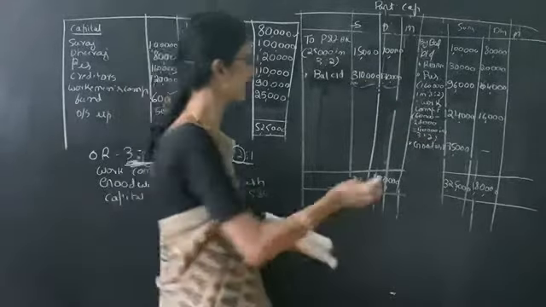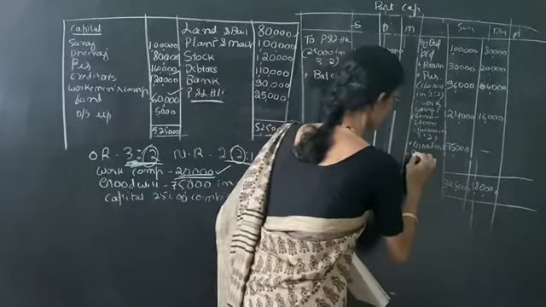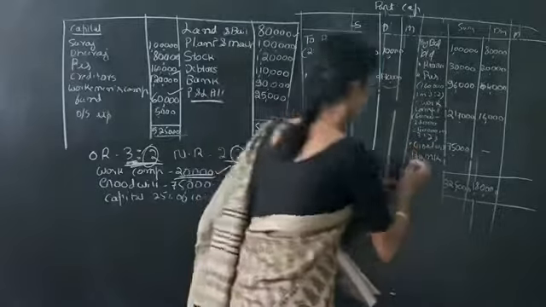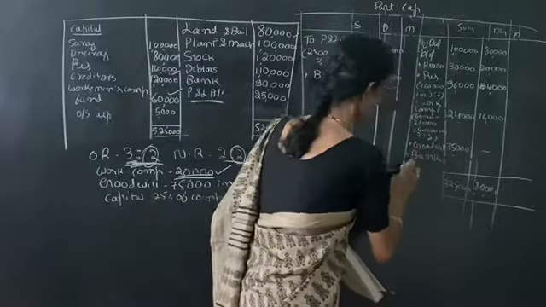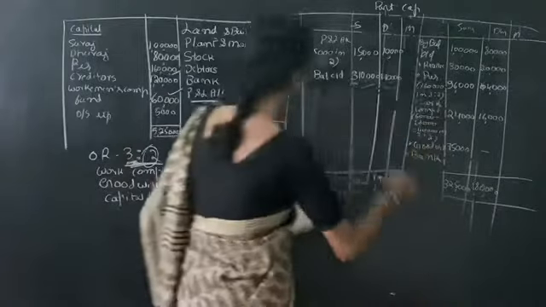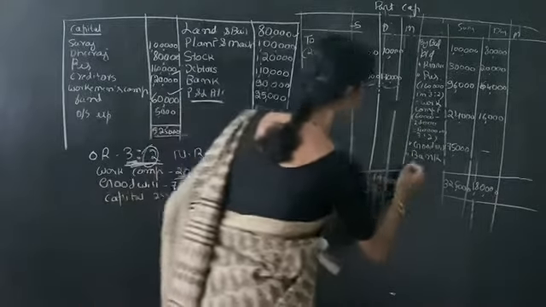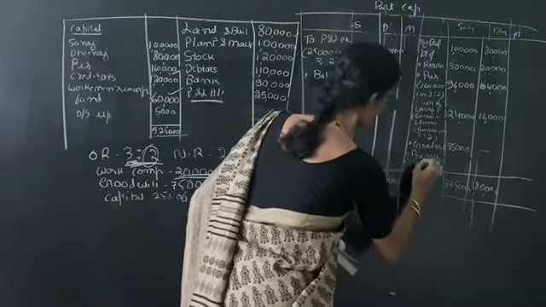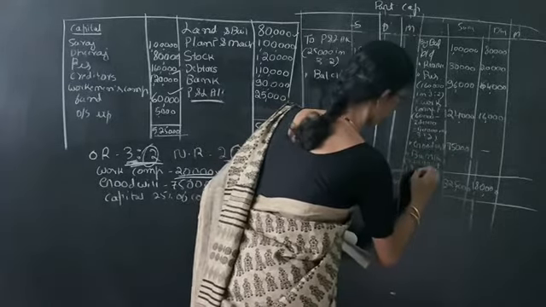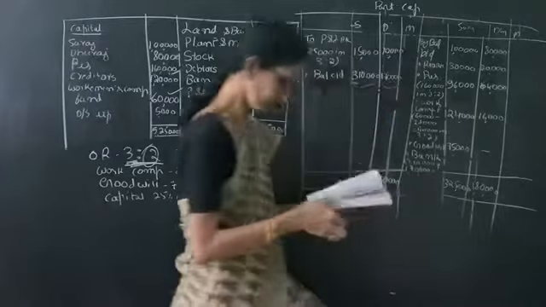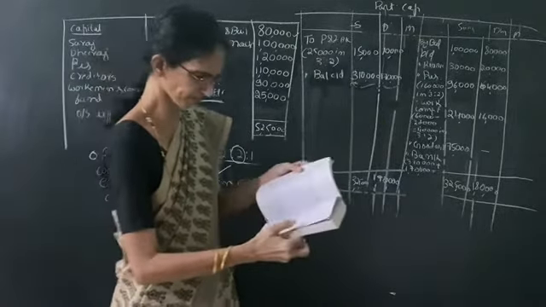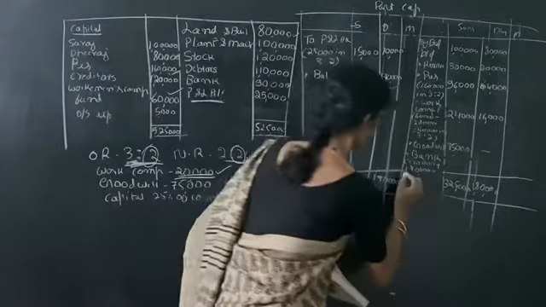He should bring the capital, so here we write the bank account because he is bringing cash. How much is he bringing? I will do the calculation here. Combined, we can write 3,10,000 plus 1,70,000 is equal to 4,80,000.